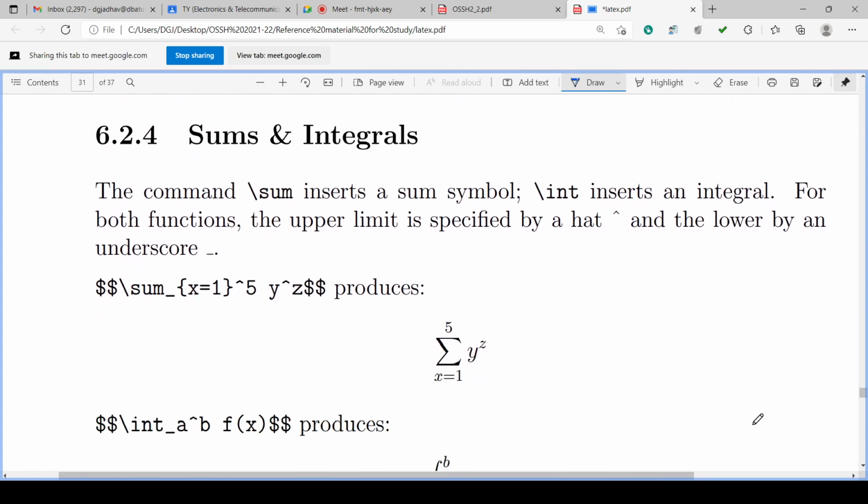Then we can have the sums and integrals. Sums are summations and integrals are with the integration sign. The summation and integration signs have starting and ending limits on them. Both of these have limits. We can put x1 to 5, I1 to 100, likewise.